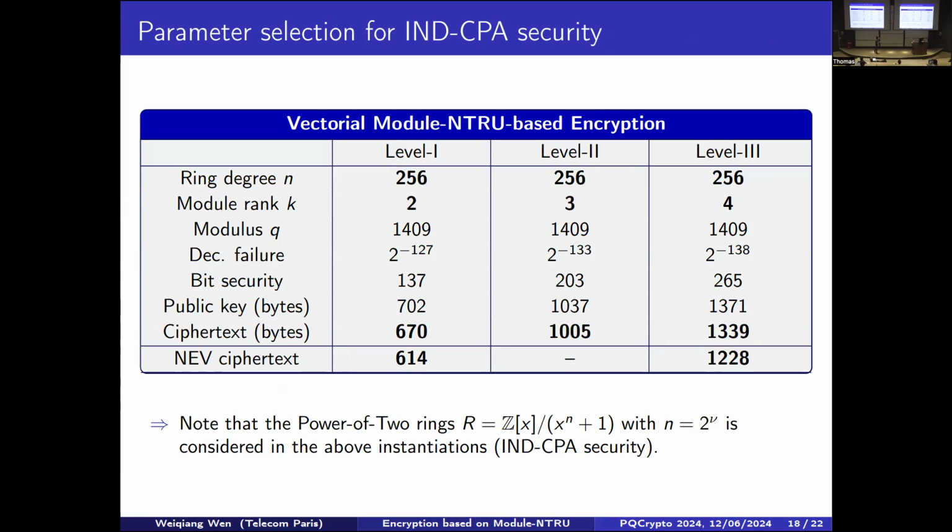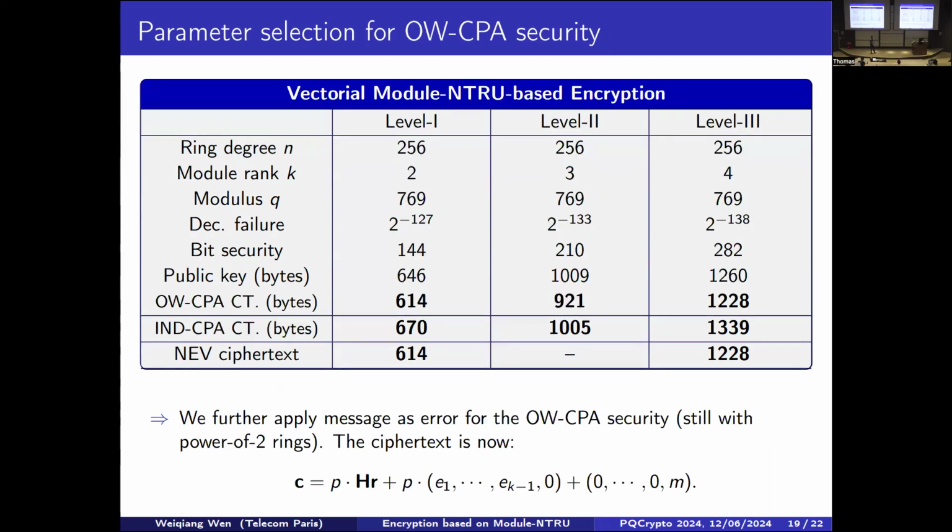So here, we use a power of 2 cyclotomic ring for instantiation. And then we further use the well-known technique used in NTRU-style encryption, that we use the message to replace a slot of the error. Because in the one-way CPA security, the message is random. So we use it to replace one slot of the error vector. And this is doable for NTRU type encryption. And it's not really doable for Kyber LWE-based schemes because they plug the message into the most significant bit.